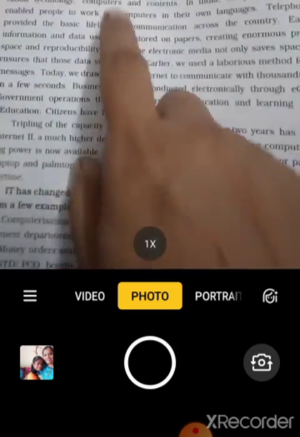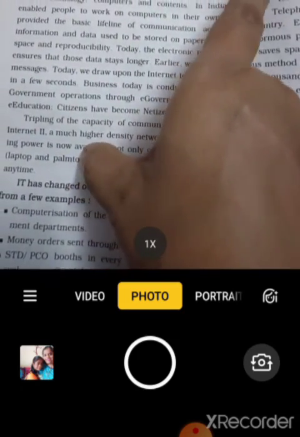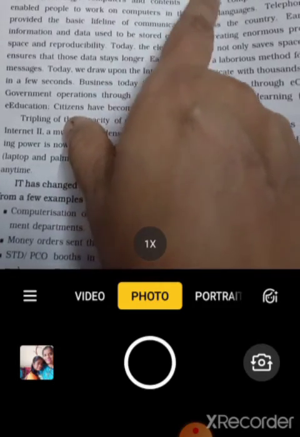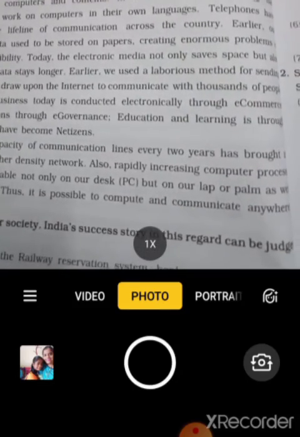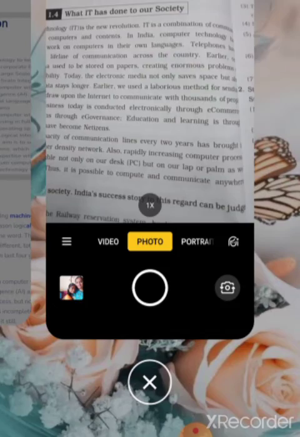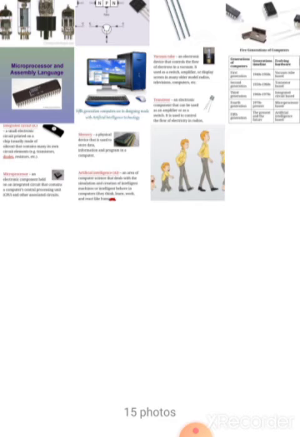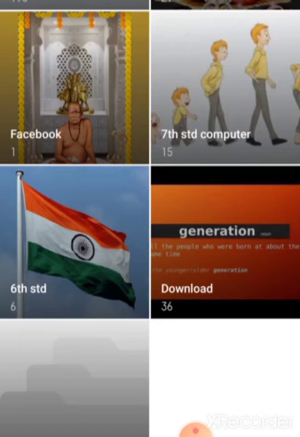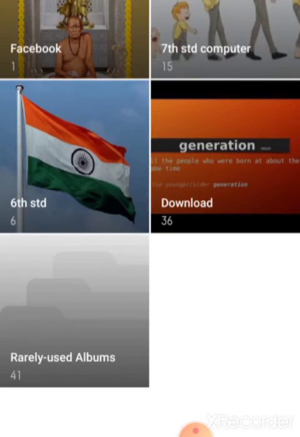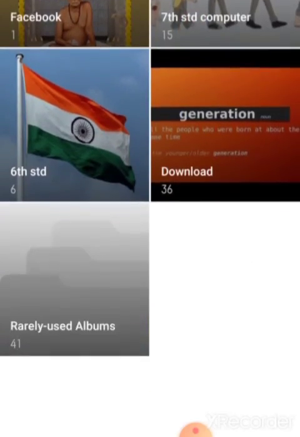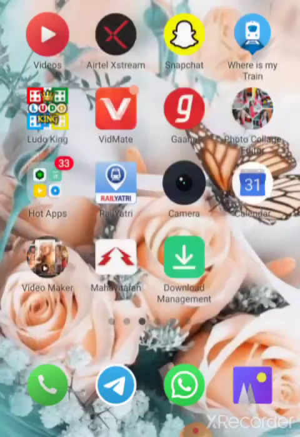What has IT done to our society? Students, I will show you where you can use a computer. Computers are used in many places, yes or no?